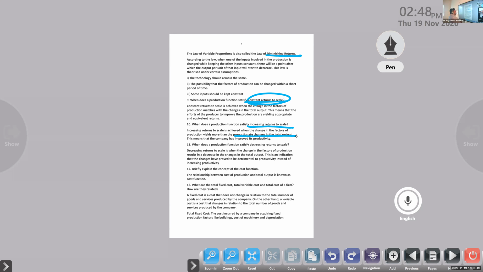Comparing with the input, the proportion of output is high. This means that the company has improved its productivity. That's the meaning of the term increasing returns to scale.